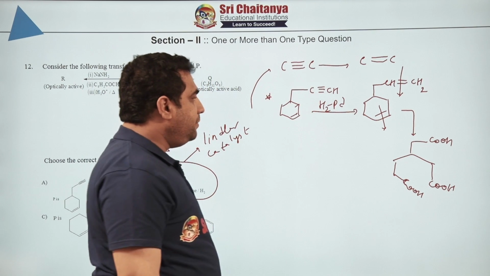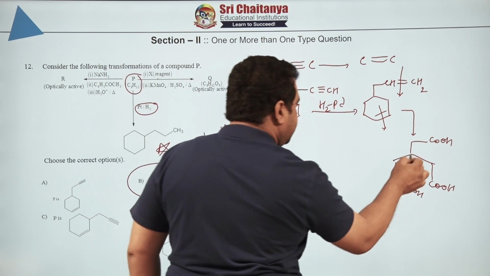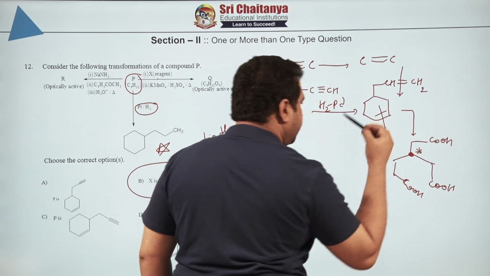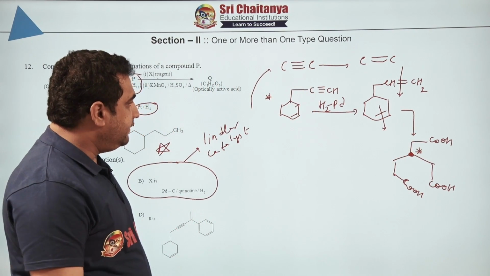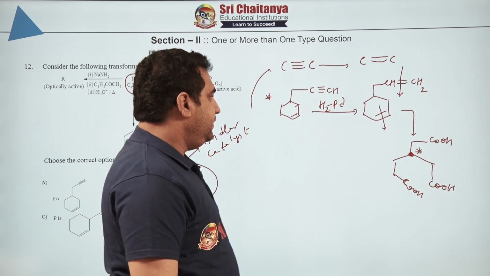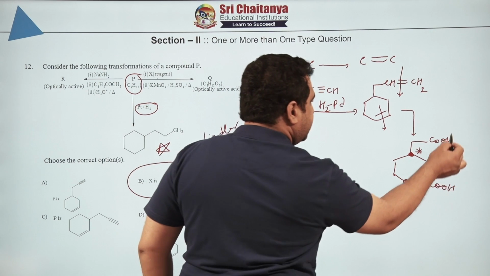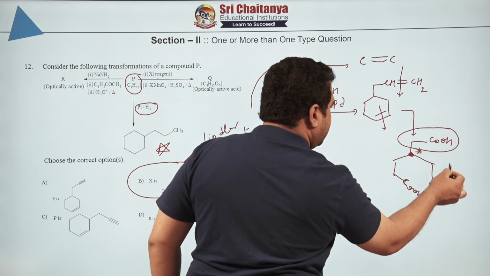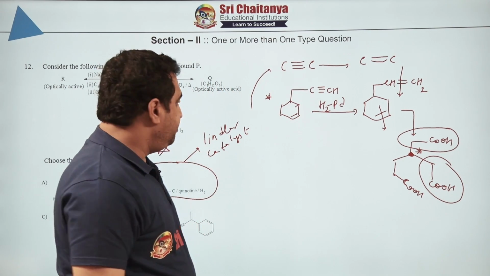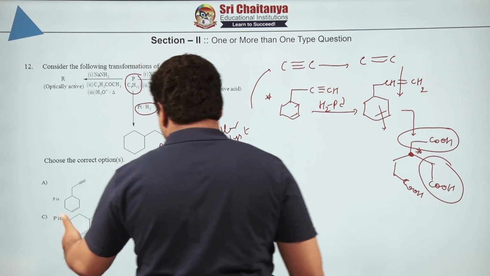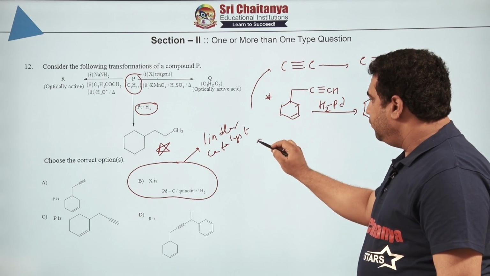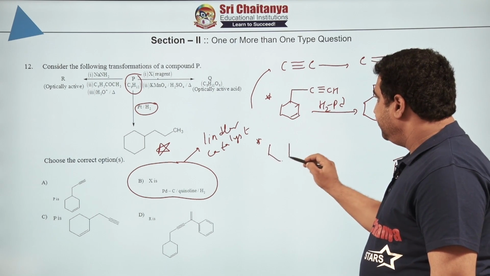Right. So everybody can see, with respect to this carbon, this is chiral in nature. Can you see? It is chiral in nature. RHS and LHS are different. Oh sorry, it is achiral in nature. Why? Because you can see this group and this group are identical in nature. Hence it has no chiral center. Obviously the answer must be what? The C option must then be the correct one. So let us now go for the next option, C.